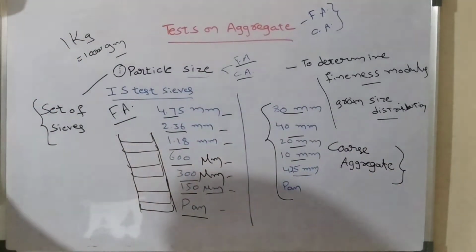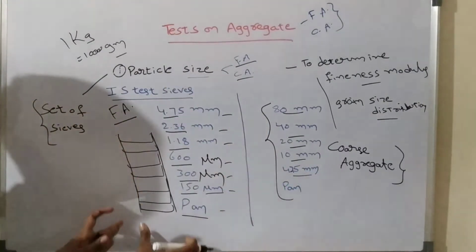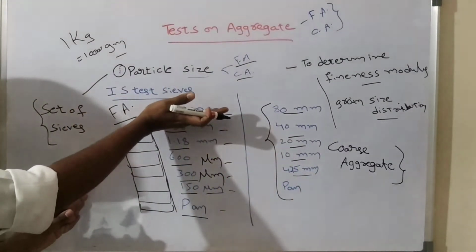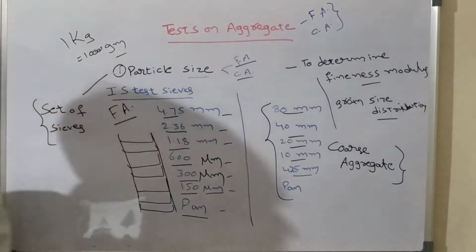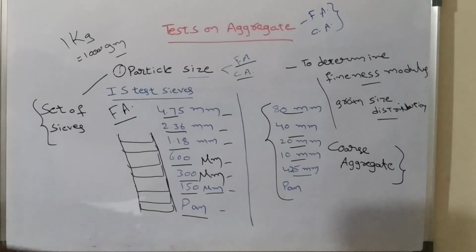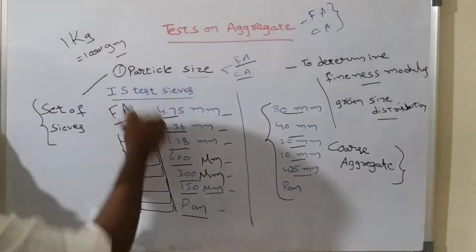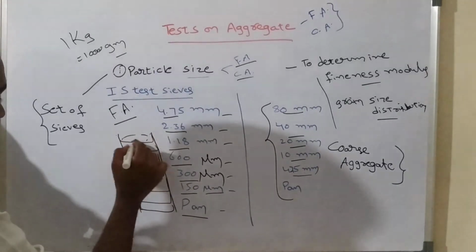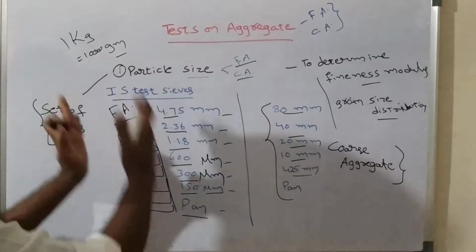Coming to fine aggregate, you have to keep a set of sieves in this order. At the top we keep the maximum size sieve, and we reduce the size of the sieves going down, and at the bottom we keep the pan. Then you take 1 kg of sand and place it here. After that you shake this set of sieves.